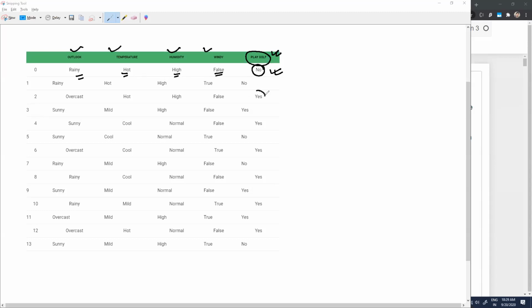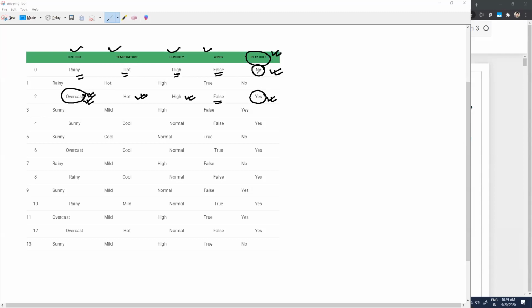Again, if I'm going to play golf, which is yes, there is no wind. Humidity is high, so again it is not going to affect me. There is a very high temperature, it is not going to affect me. But there is overcast in terms of outlook, so there is no rain, it's just overcast. In that case, I can make a decision that okay, fine, I will be able to play golf. So here you can observe that this is an important factor.